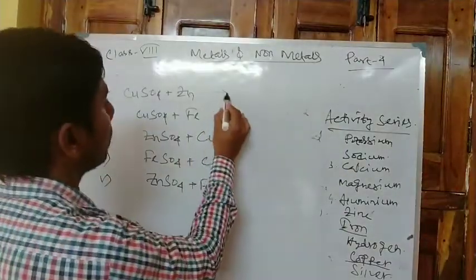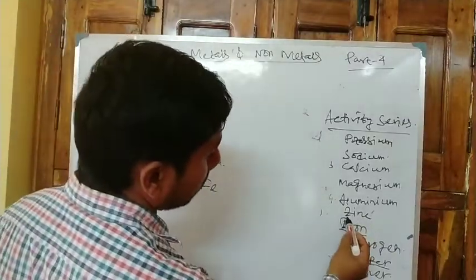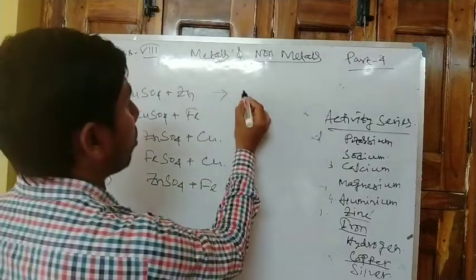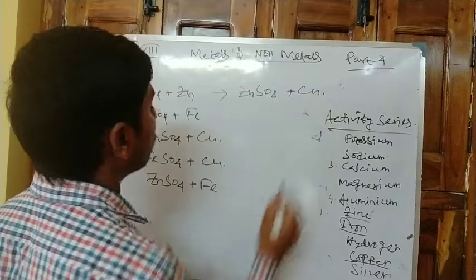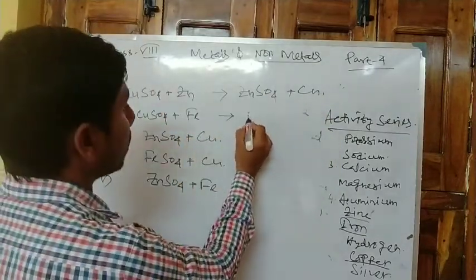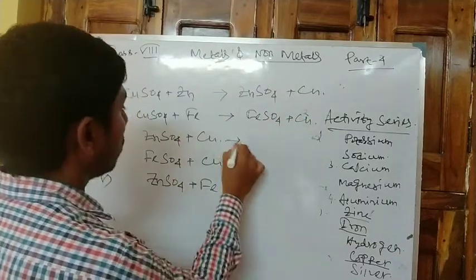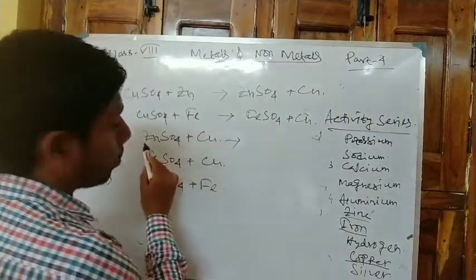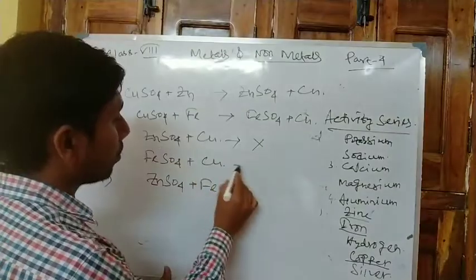So come to the first example. Zinc and copper. Zinc is above copper, so it will displace copper from its salt, forming ZnSO4 plus Cu. Next one, copper sulfate and iron, we just discussed that, giving iron sulfate plus Cu. Next one, zinc sulfate plus copper. Now copper is below zinc, so it cannot displace the zinc from its salt.